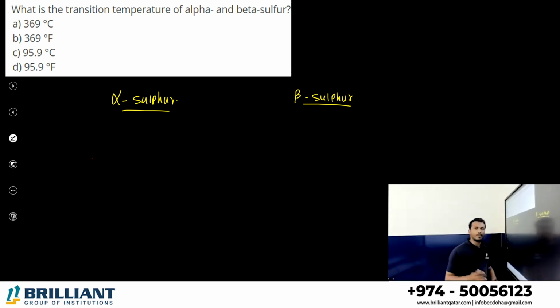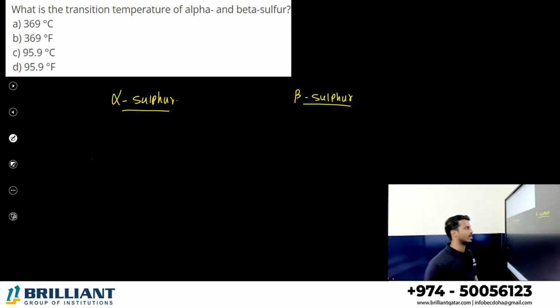Now, alpha sulfur properties, you may study everything. Alpha sulfur is bright yellow in color. Beta sulfur is light yellow in color. Alpha sulfur is prepared from rolled sulfur. Beta sulfur, or monoclinic sulfur, is prepared from rhombic sulfur, alpha sulfur. Both alpha and beta allotropes of sulfur are insoluble in water, but to a small extent they are soluble in organic solvents like benzene. And both are highly soluble in carbon disulfide, CS2. You may study that alpha sulfur is stable at room temperature, beta sulfur is unstable at room temperature.